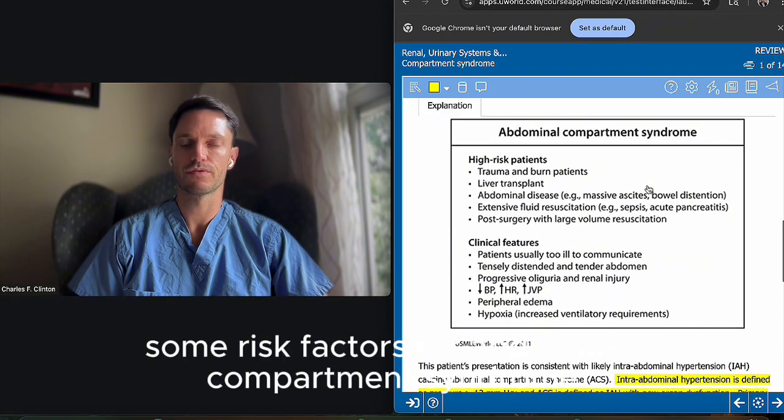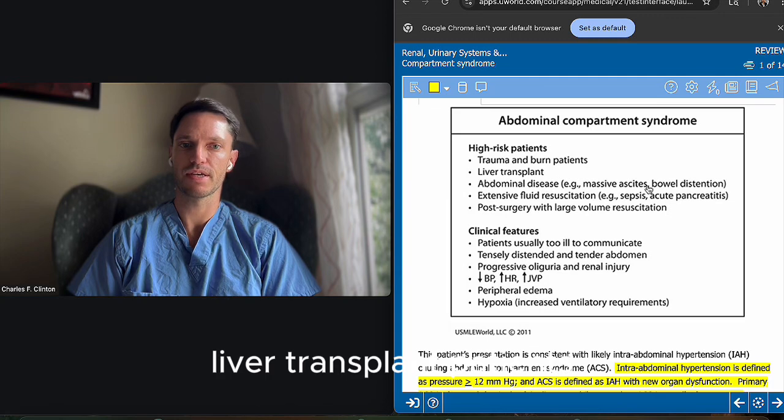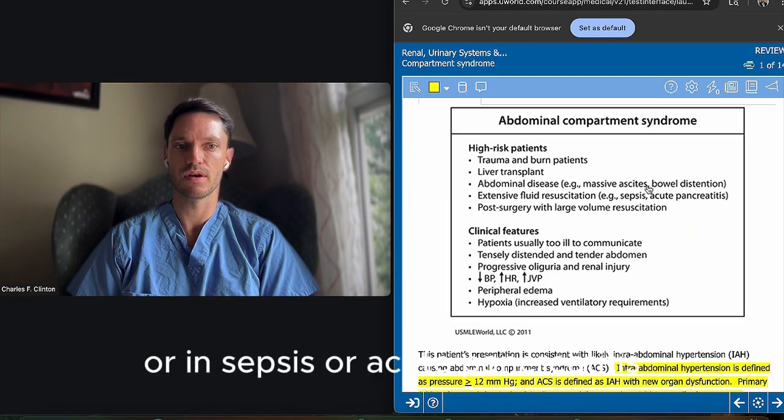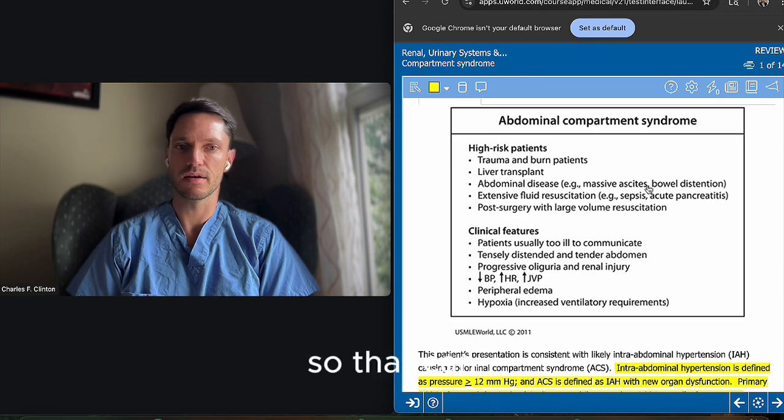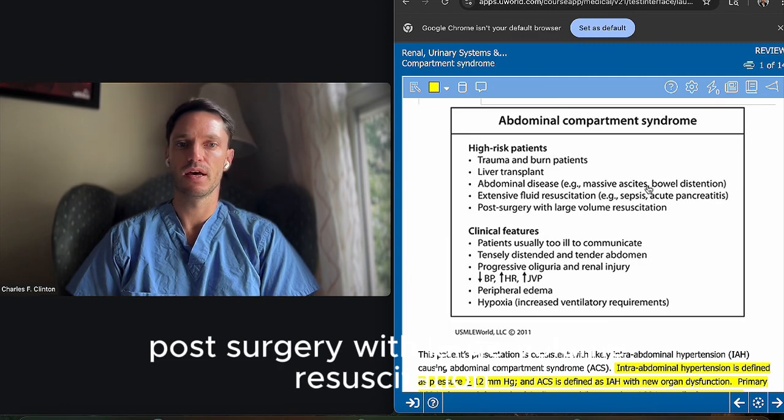So some risk factors for abdominal compartment syndrome are in high-risk patients, such as trauma and burn patients, liver transplant patients, abdominal disease, such as massive ascites, bowel distension, extensive fluid resuscitation, such as sepsis or acute pancreatitis. So there can be an iatrogenic component to that. Post-surgery with large volume resuscitation.